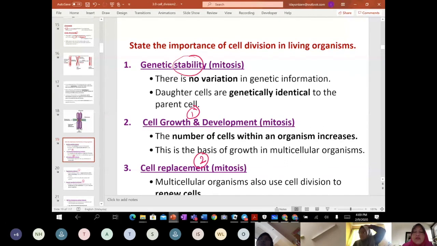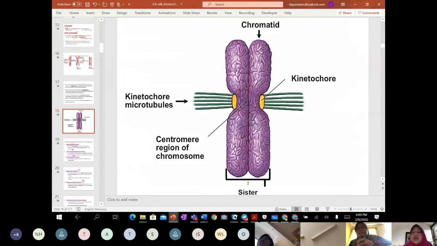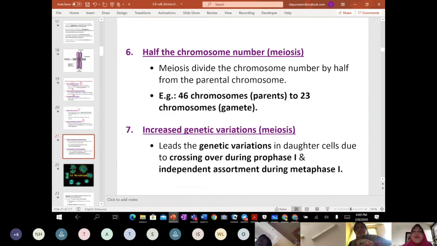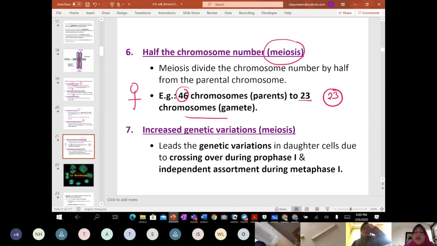Okay, genetic stability meaning no variation. So your daughter cell will inherit exactly or identically to the parent cell. That's number 5. And number 6, half in meiosis, the cell division will halve the number. Let's say like Toe will contribute as a mom. Toe will contribute 46. So in the ovum, Toe will contribute 23 chromosomes in the gamete, in the ovum of Toe.